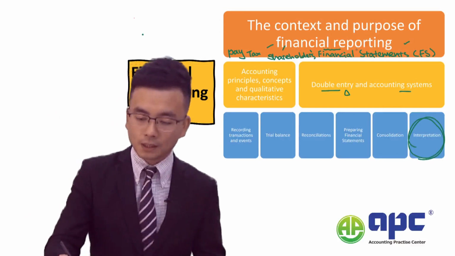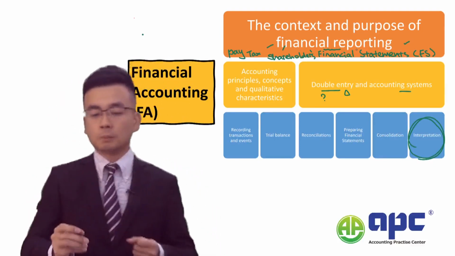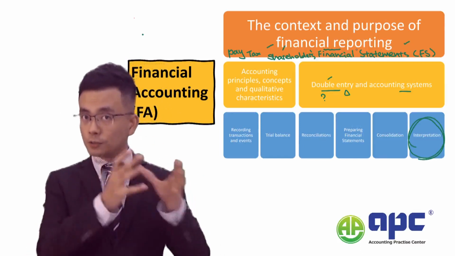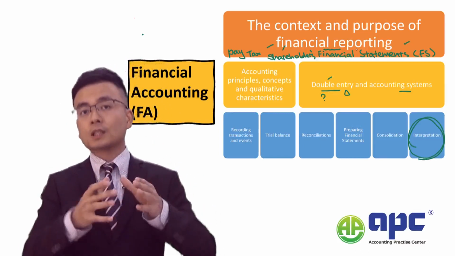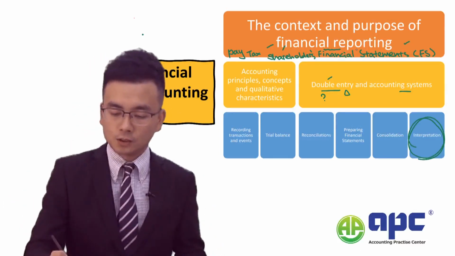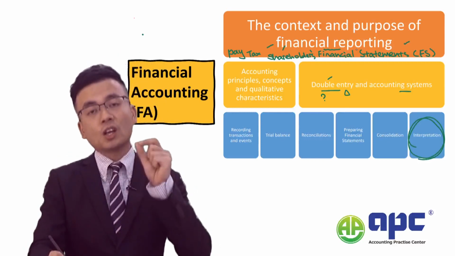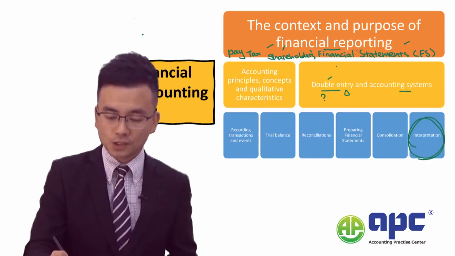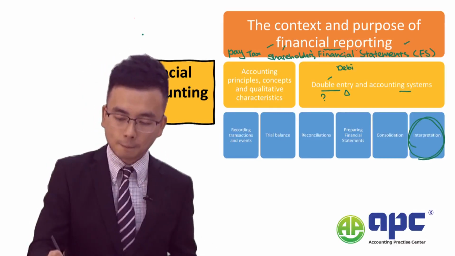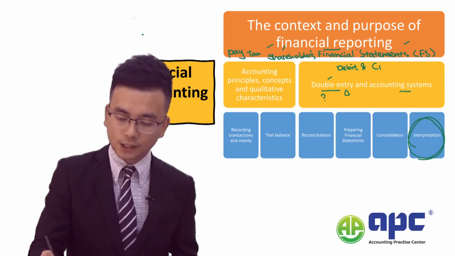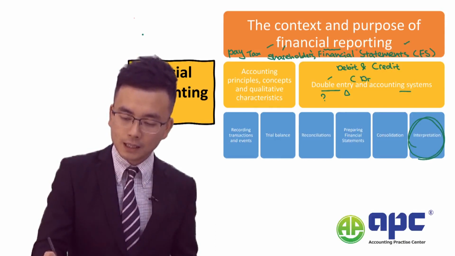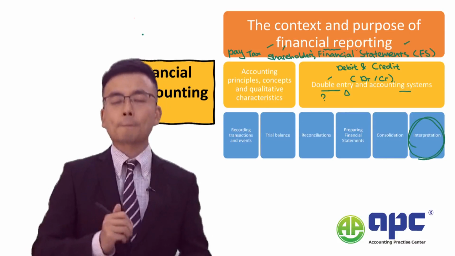However, what do I mean by double? Double means to check, okay? Not just for the first time, but double check that, okay? So which means we introduce the accounting language, which means debit and credit, which means DR and CR.